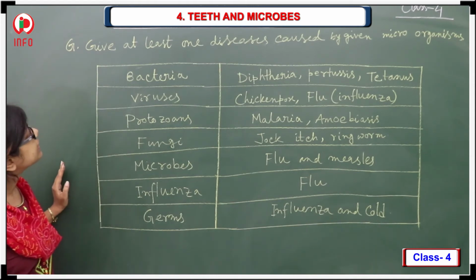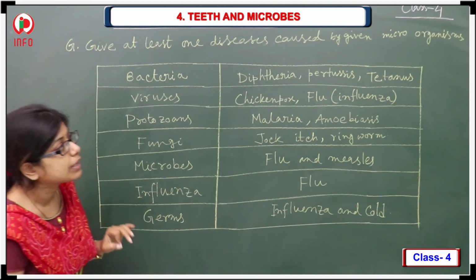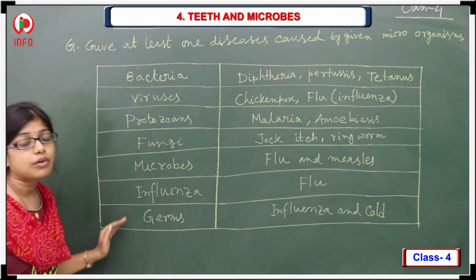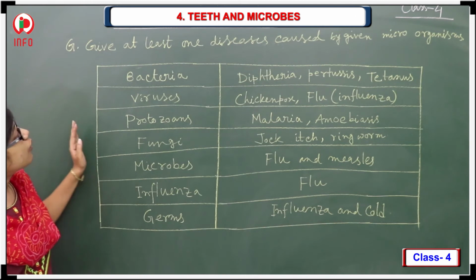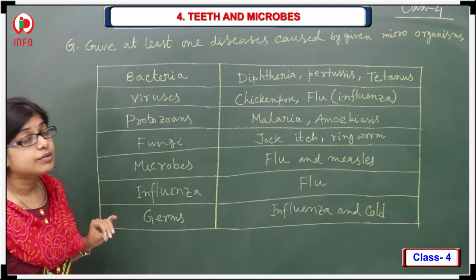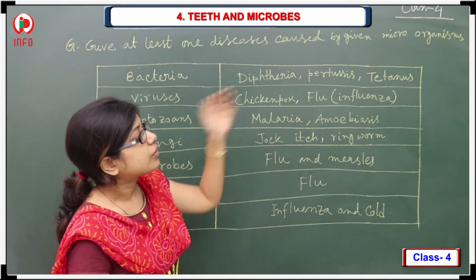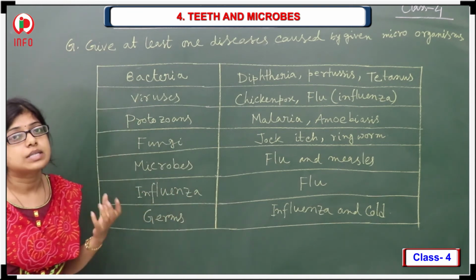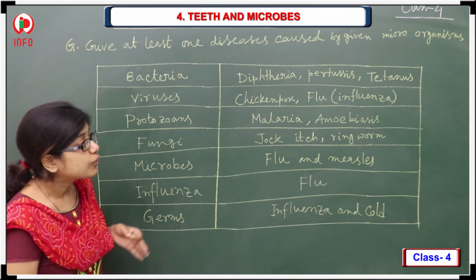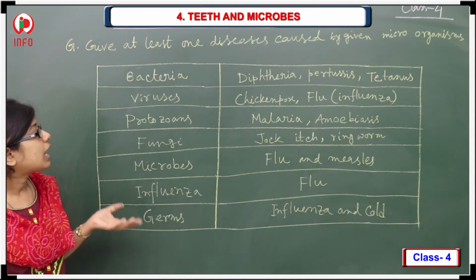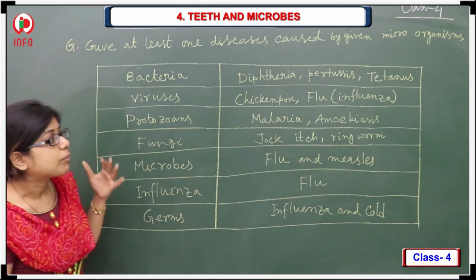Now we are going to discuss the G bit. Give at least one disease caused by the given microorganism. Here the microorganism names are given, so you have to write their diseases. What about the bacteria? Bacteria generally cause diphtheria, pertussis or tetanus. These kinds of diseases simply spread. And what about the virus? Chickenpox, flu, that means influenza. And protozoans cause malaria, amoebiasis.